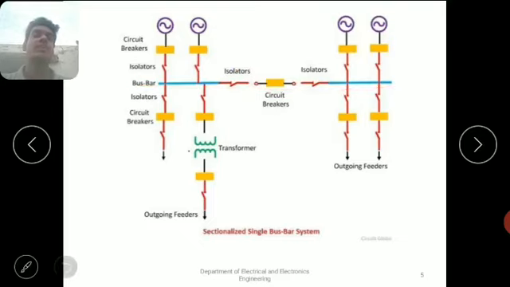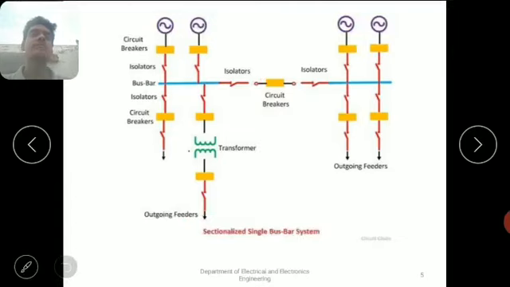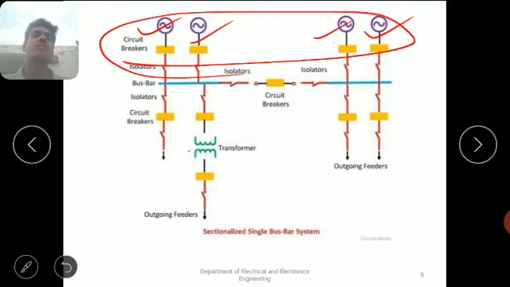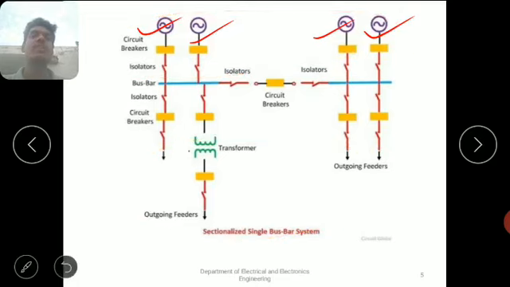This is the circuit breaker, and these are the generating stations. The incoming feeds are called incoming lines, and these are the outgoing lines.